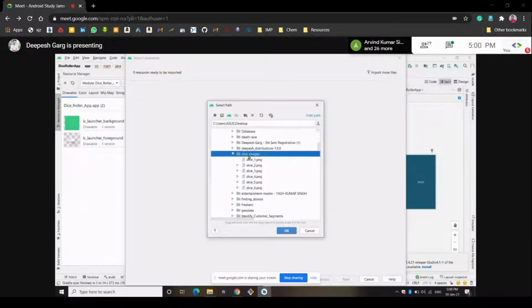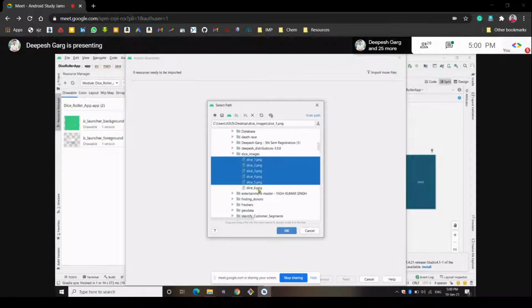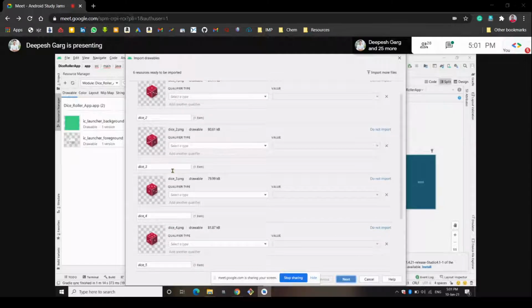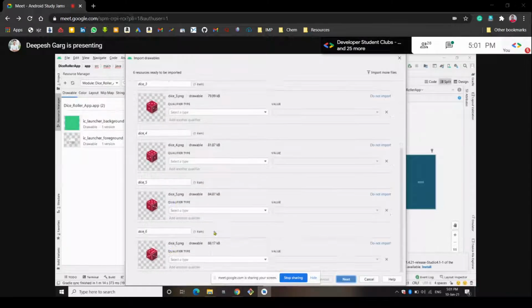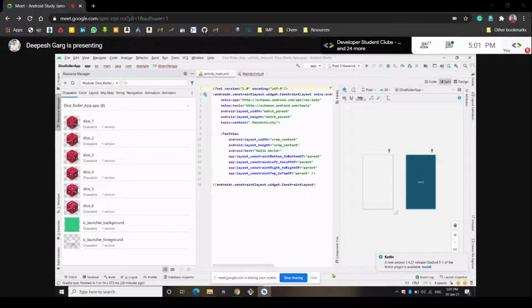Yeah, here it is. I will upload all the 6 files. These are the images that we are going to upload, and we click on next. All the 6 images will be created, and we import all the 6 images here. And all the 6 images are imported here.